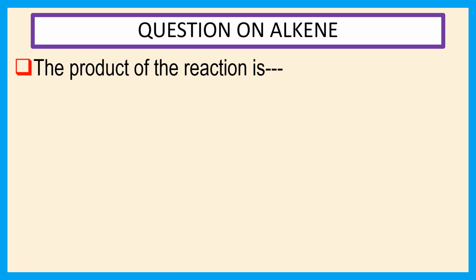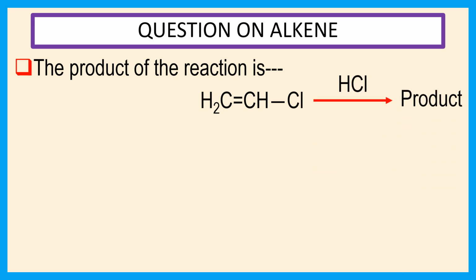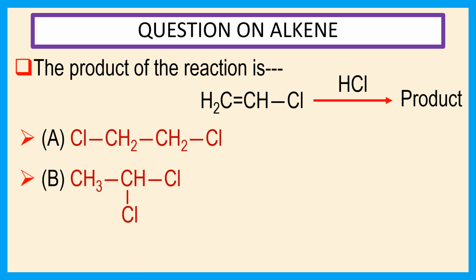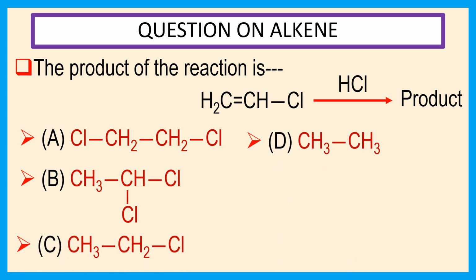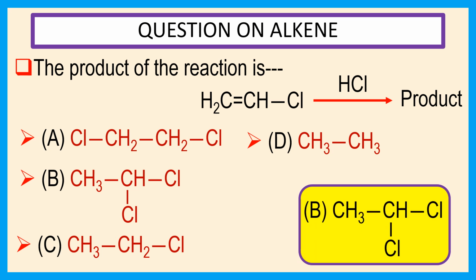Question on alkene. The product of the reaction is when vinyl chloride reacts with HCl. Product choices are A. 1,2-dichloroethane, B. 1,1-dichloroethane, C. Ethyl chloride, D. Ethane. Answer is B. 1,1-dichloroethane. Explanation we will see in the next slide.